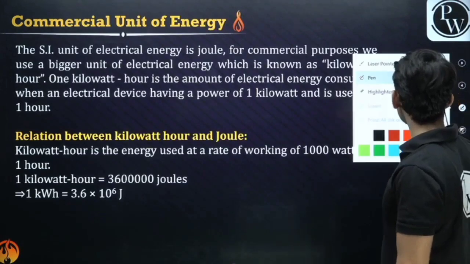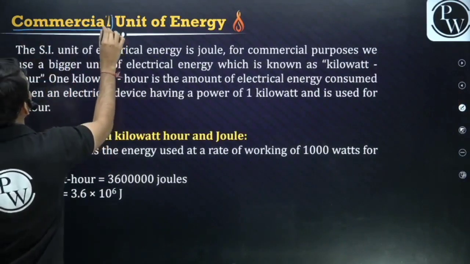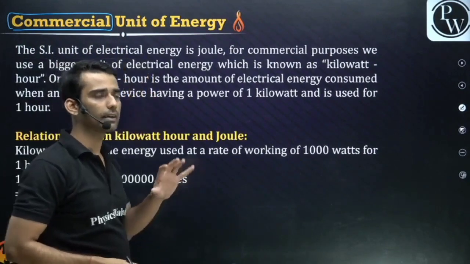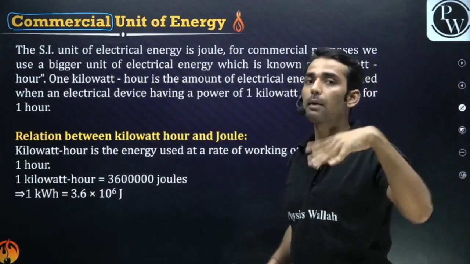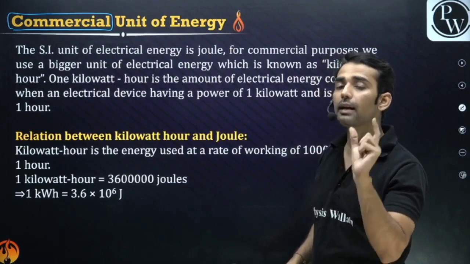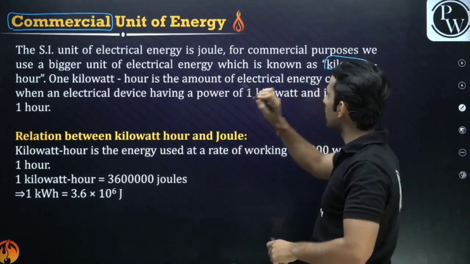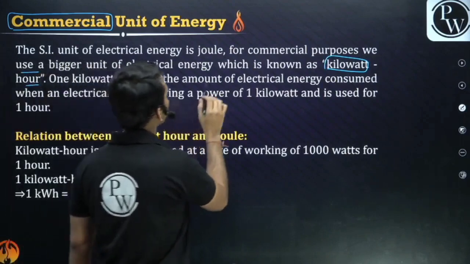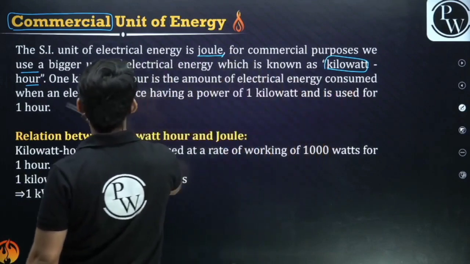Now we have some bigger units of energy also. Commercial units of energy. Commercial means for commercial purposes, like when we get the electricity bill of our house. You all must have seen that. It calculates the amount of energy spent. You must have heard the amount of units you have burned in a month. That unit is nothing but energy, and that unit of energy is nothing but kilowatt hour, right? Kilowatt hour. So guys, the SI unit of electrical energy is joule. For commercial purposes we use a bigger unit called kilowatt hour, right?